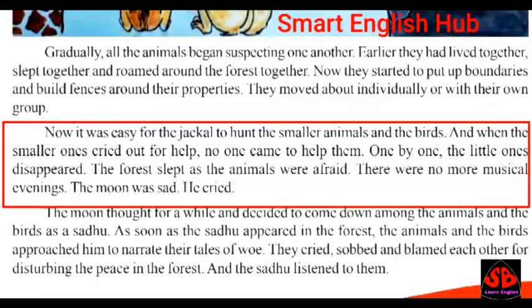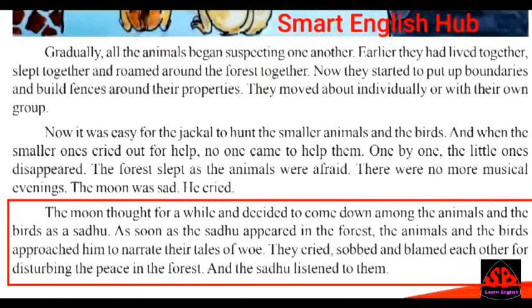See here. Now the whole forest was silent. There were no musical evenings. There was no roaming of the animals together. There was nothing here. And there were no musical evenings. The moon was sad. He cried. Let's move on to the next paragraph now.